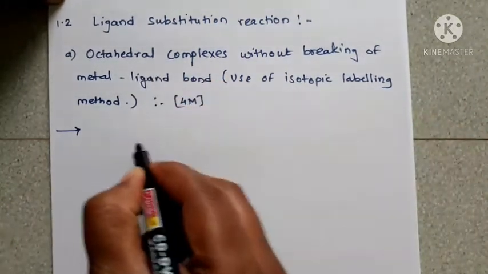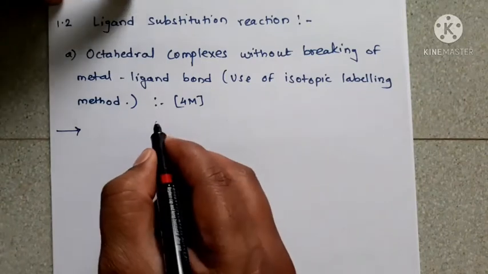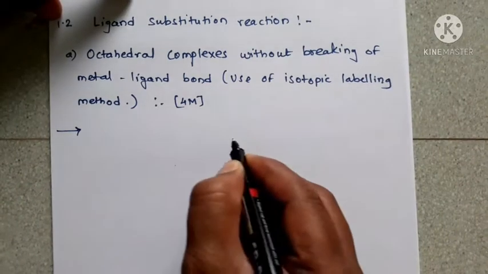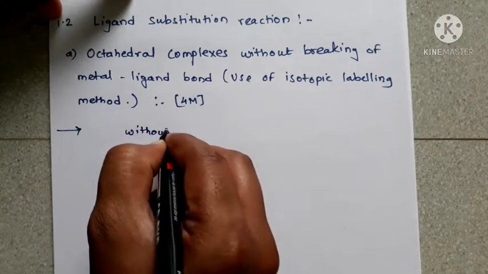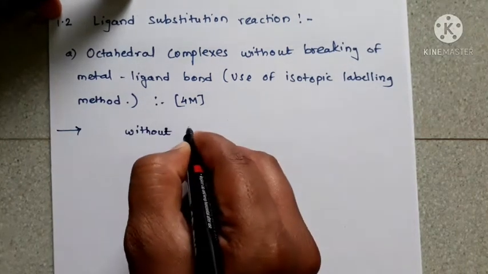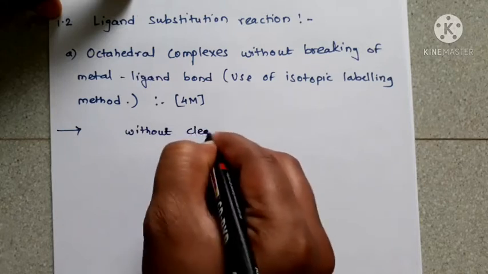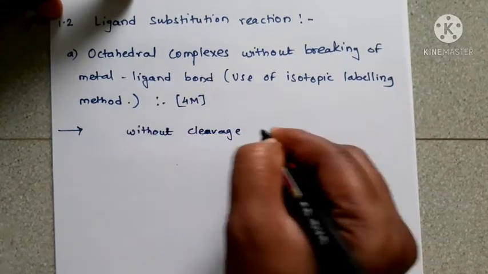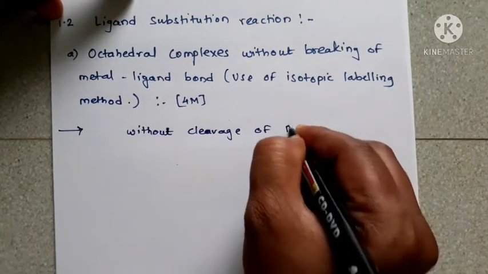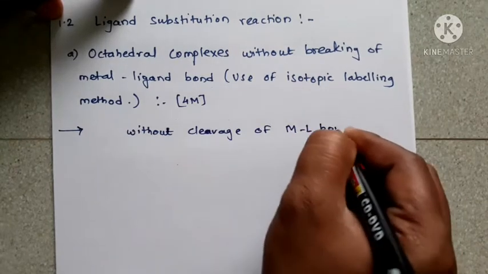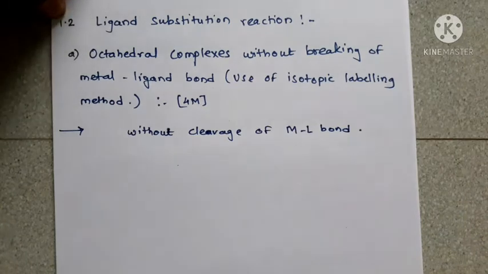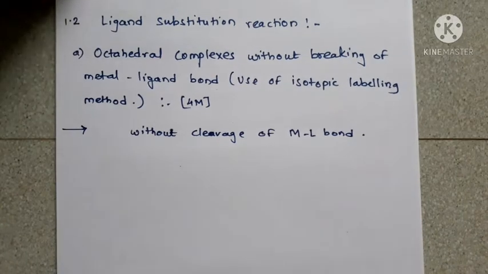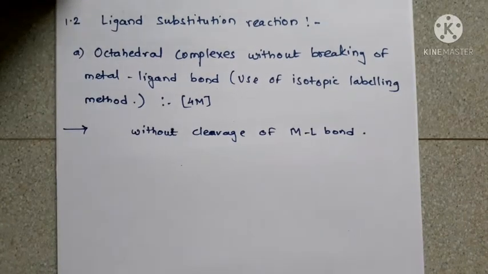That means in the octahedral complex, substitution takes place without cleavage of the ML bond. Okay, so let us see an example of ligand substitution reaction without breaking of metal ligand bond.